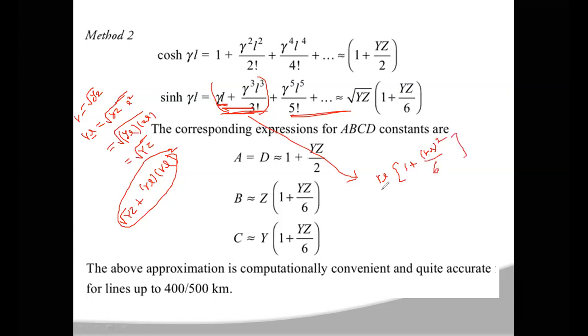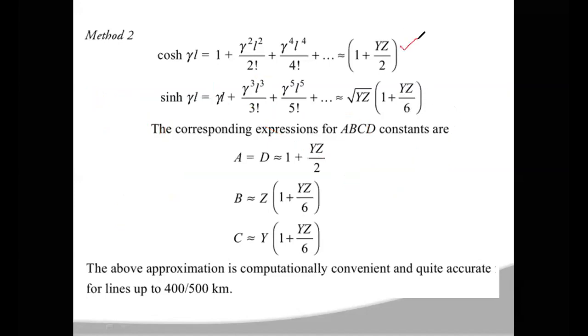Now in place of gamma L, you can substitute under square root capital Y capital Z. Then sin h gamma L will become under square root Y into Z into 1 plus, in place of gamma L again, Y into Z by 6. As it is having a square here, the square and square root will get cancelled. You will get capital YZ by 6.